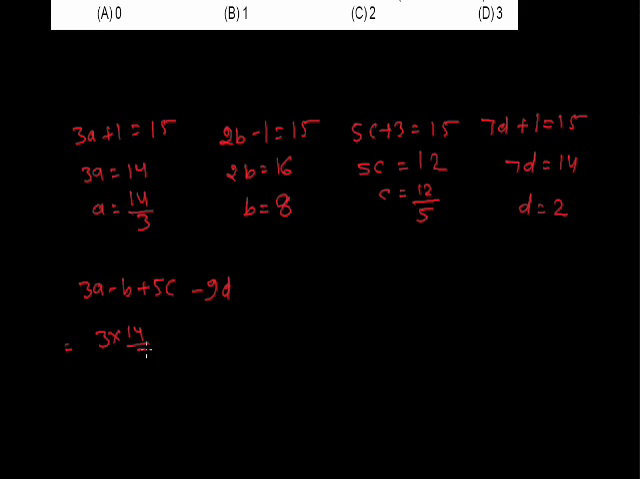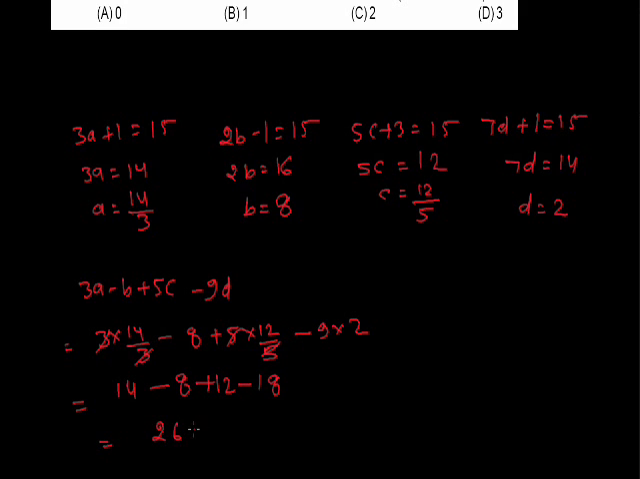We substitute the values of a, b, c and d in the given expression. 3 into 14 by 3 minus 8 plus 5 into 12 upon 5 minus 9 into 2. We solve this equation. This gives 14 minus 8 plus 12 minus 18. When we solve this, we find that 26 minus 26 means the result is 0.